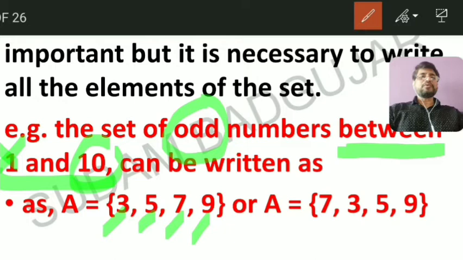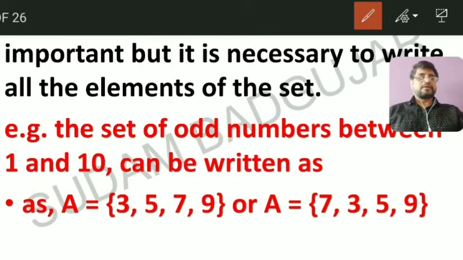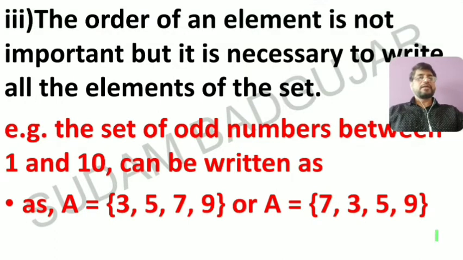But what is rule three? The order is not important, so we can write 7, 3, 5, 9, or in curly brackets 7, 5, 3, 9 in this way also. Order is not important, but you have to write all elements in that set. This is a very important point: write in curly brackets each element separated by commas, repetition is not allowed, and order is not important, but all the elements should be there.